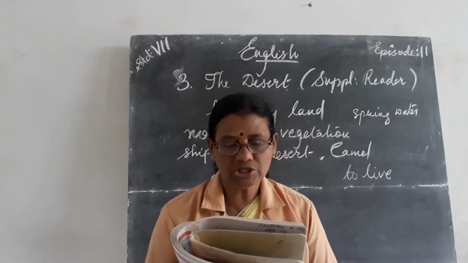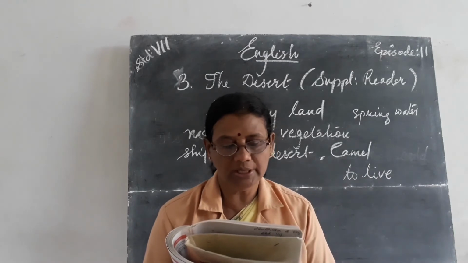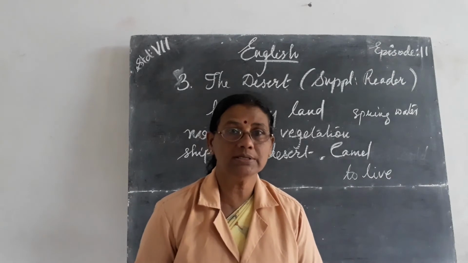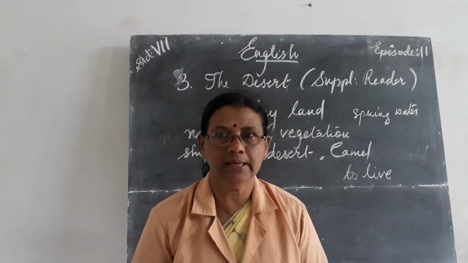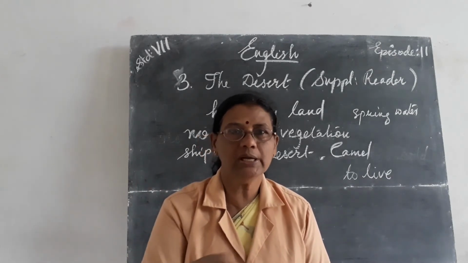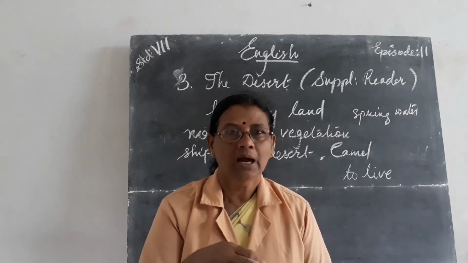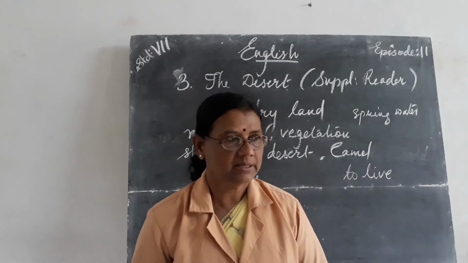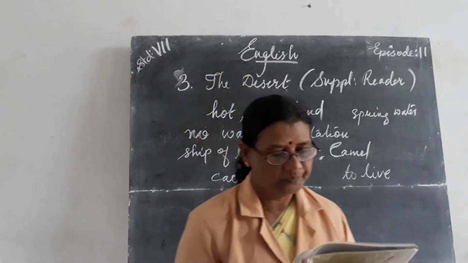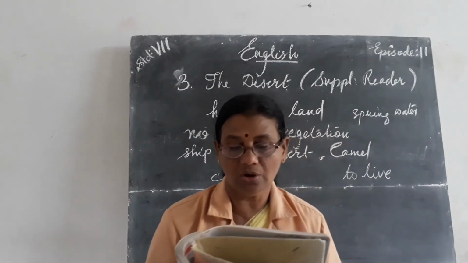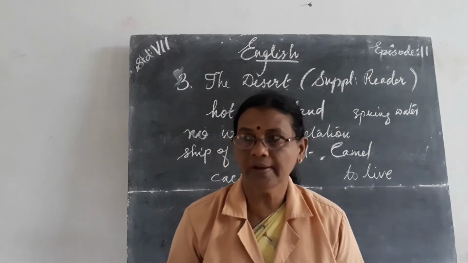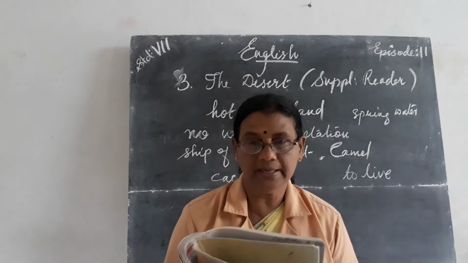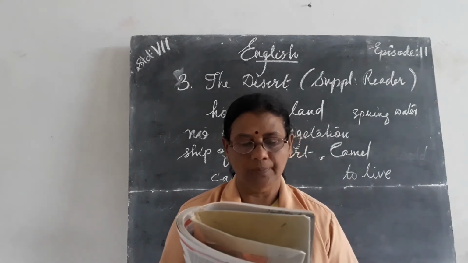We sweat because we must keep our body temperature constant. So why are we sweating? When we go out in the sun, we sweat like anything, isn't it? Because we have to keep our body temperature balanced. That is why we are sweating. We sweat when it gets hot and this cools the body. So when we are getting hot and the body temperature rises, sweating makes our body come down.